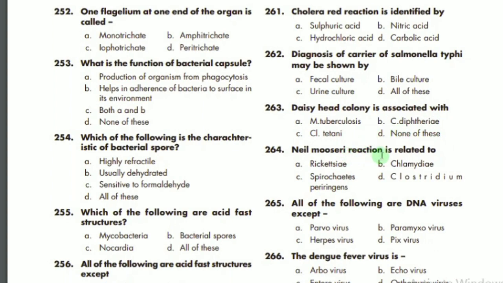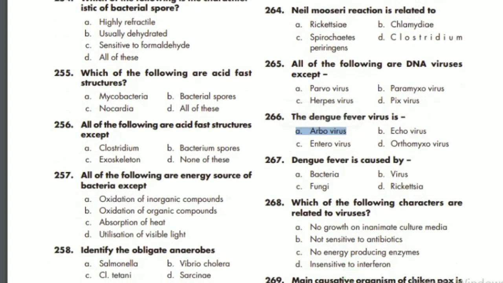Neil-Mooser reaction is related to what? It is related to Rickettsia. A is the correct option. All of the following are DNA viruses, so only Paramyxo is an RNA virus. So B is the correct option. The dengue fever virus is what? Dengue fever virus is actually an arbovirus. A is the correct option. Dengue fever is caused by what? Dengue fever is caused by a virus. B is the correct option. Which of the following characters are related to virus? It is insensitive to interferon. D is the correct option.